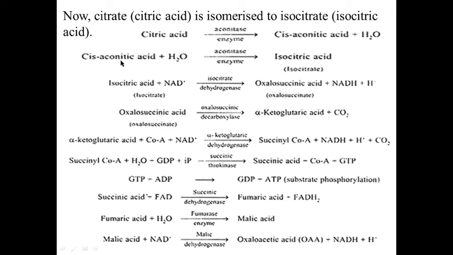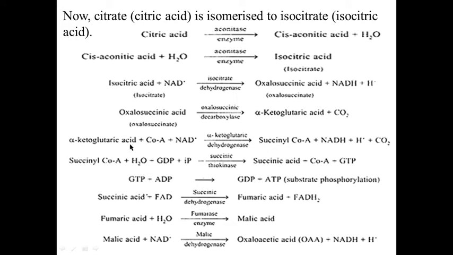A 6 carbon compound cis-aconitic acid combined with 1 water molecule with the same enzyme aconitase, and it is converted into isocitric acid, 6 carbon compound. Isocitric acid, with the help of enzyme isocitrate dehydrogenase, forms oxalosuccinic acid. And now during this process one molecule of NAD is reduced into NADH2. Oxalosuccinic acid, a 6 carbon compound molecule, is converted into 5 carbon compound alpha ketoglutaric acid and 1 molecule of carbon dioxide. That means second molecule of carbon dioxide is released during this cycle.